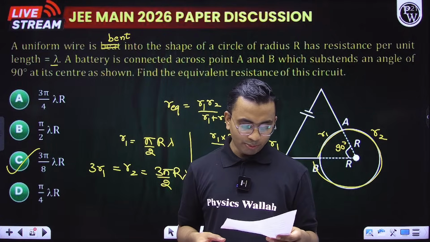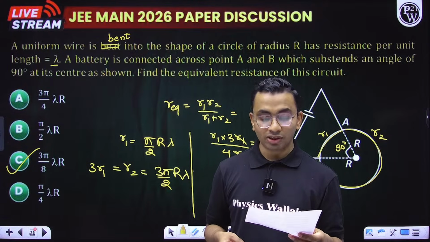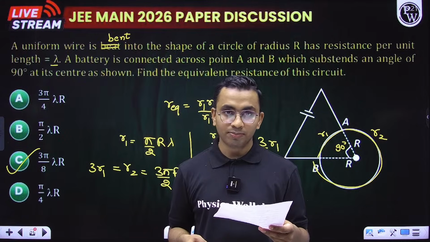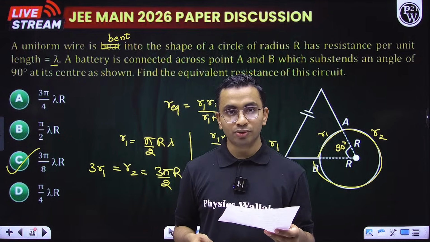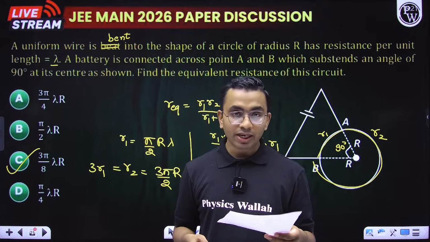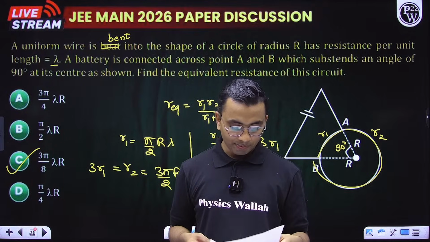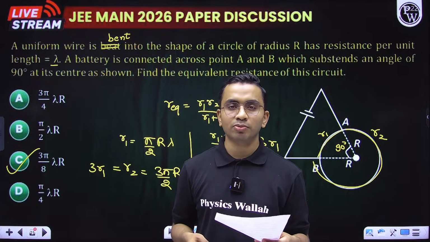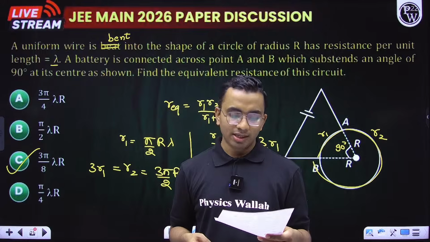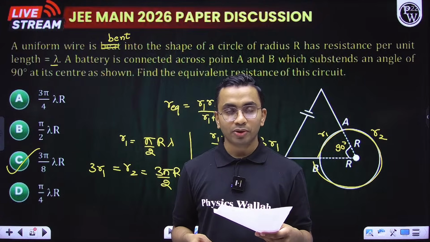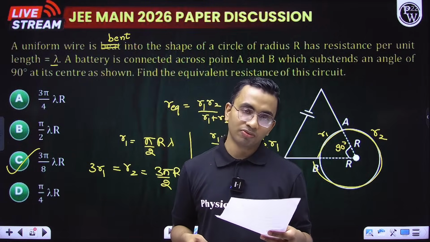Then from ray optics, as I mentioned, 2 questions. One was from thin prism deviation, that is mu minus 1 into A, and another question was on critical angle that we recently discussed. Then from solids, we had 1 question on Young's modulus. That was a graph between stress and strain. We need to find the Young's modulus, that is equal to the ratio of the stress by strain. SHM, we had 1 question on time period of pendulum. The time period changes, and we need to find how much will be the new length.